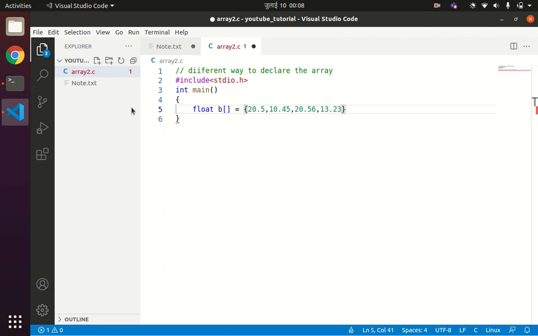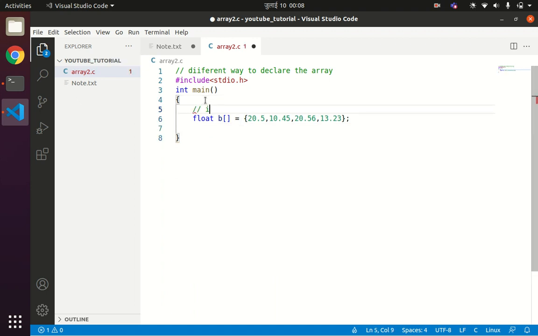Now here we are initializing during declaration. So no need to mention the size of the array in this scenario.